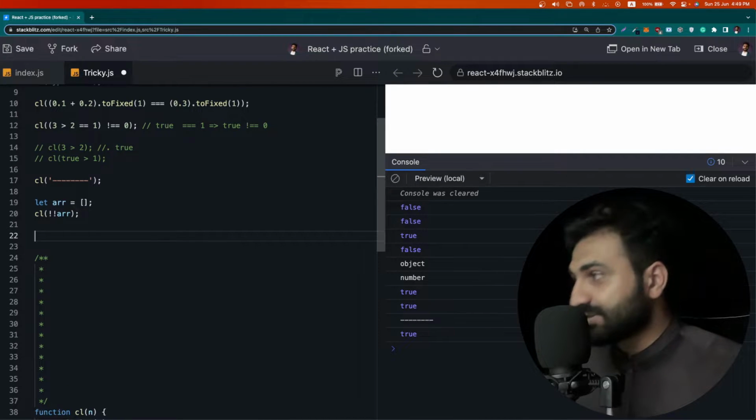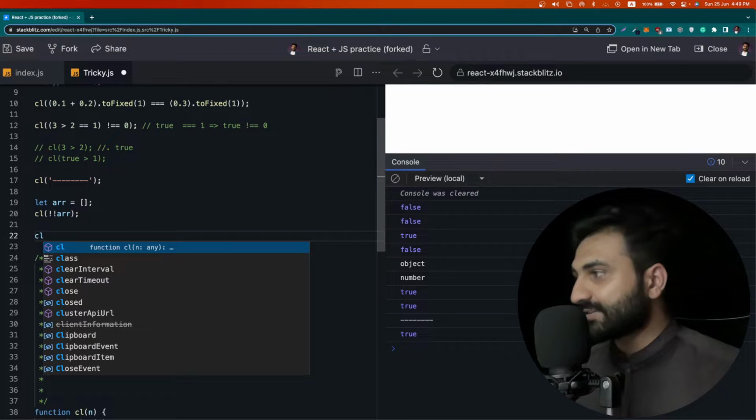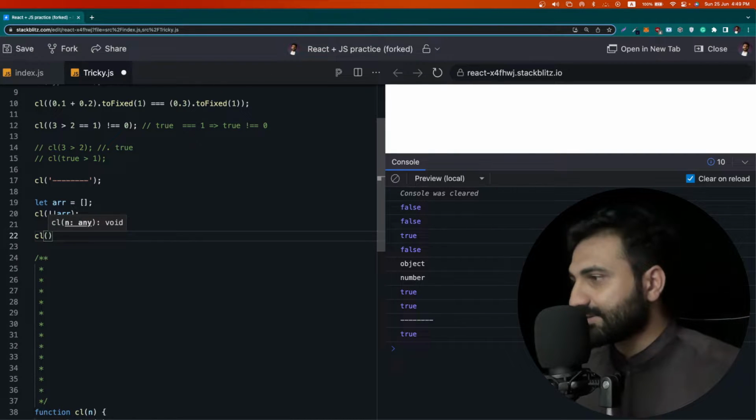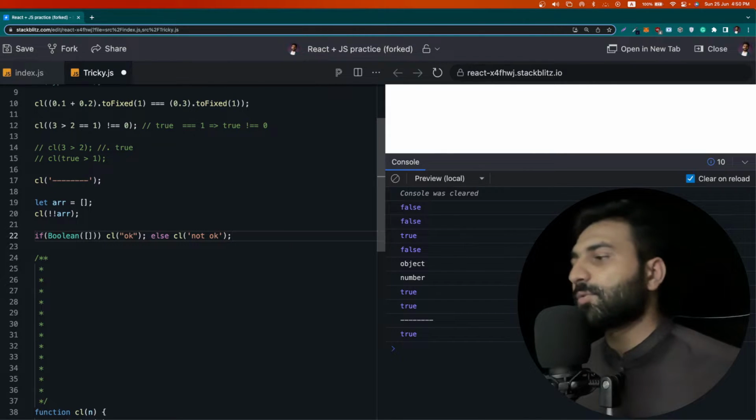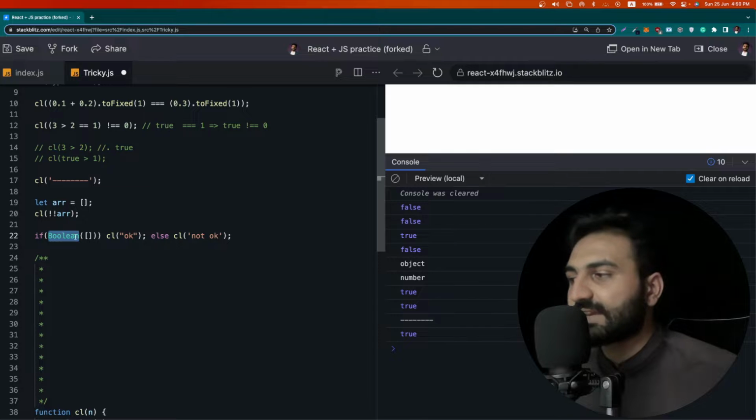This is the most interesting question that I feel. So let's check if Boolean on an empty array. What do you think the Boolean will be? If Boolean, then console.log okay, otherwise just console.log not okay. What do you think the output will be? Here we are checking Boolean on our empty array.